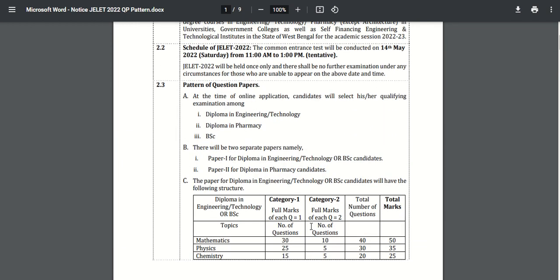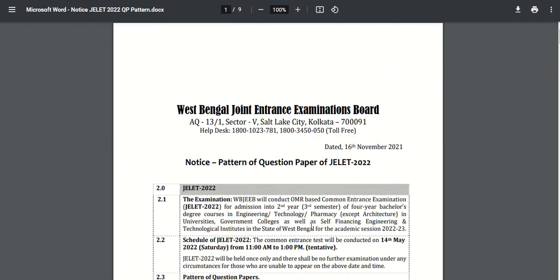So these are some basic details that are required prior to filling the application form. I hope this information is useful for all the candidates who are going to register themselves.